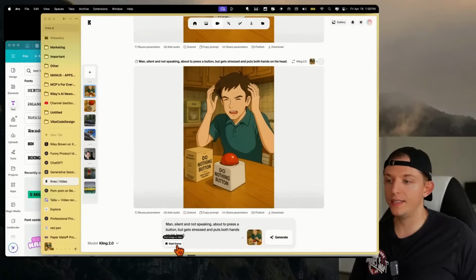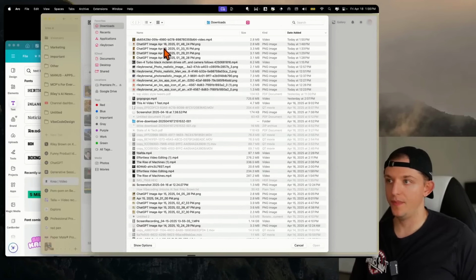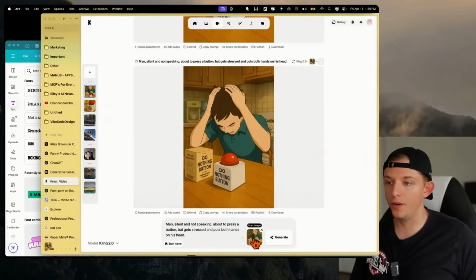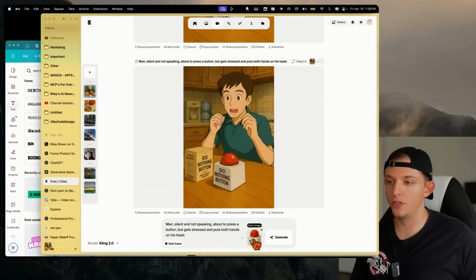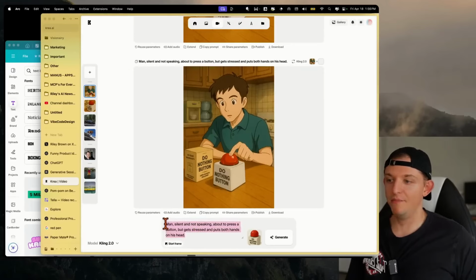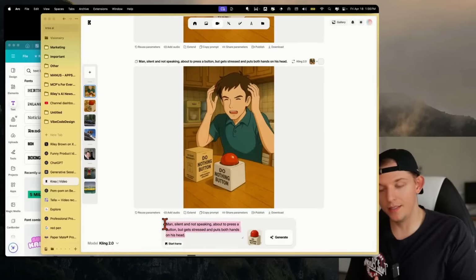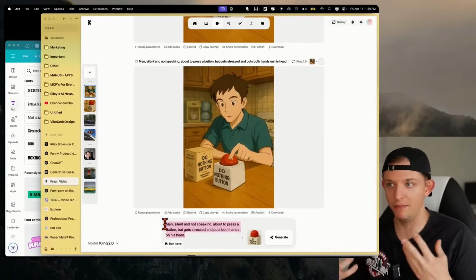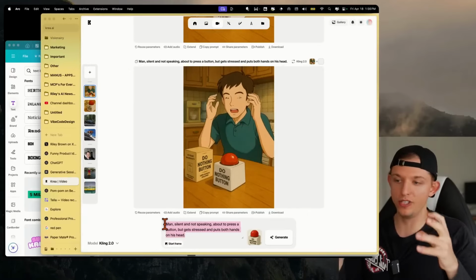We're going to create one more frame here, and it's just going to be of the button. So we're going to upload this image right here, which is just the do nothing button. So it's a man's going to press the button, it's going to make a sound, there's going to be light music in the background, and then it's going to do a close-up of the nothing button.